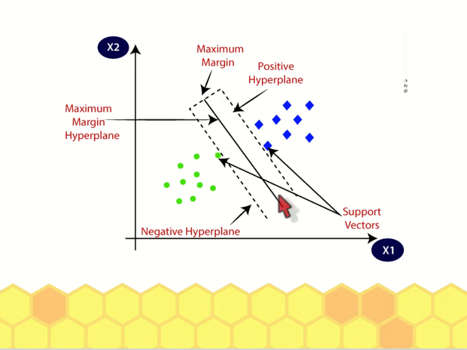So we have a support vector here, the blue here, which is the closest point to the positive hyperplane. So this illustrates the classification of two groups of data that consists of two features, x1 and x2.